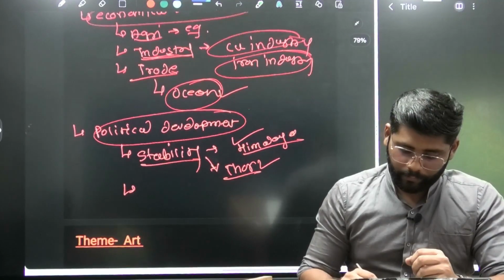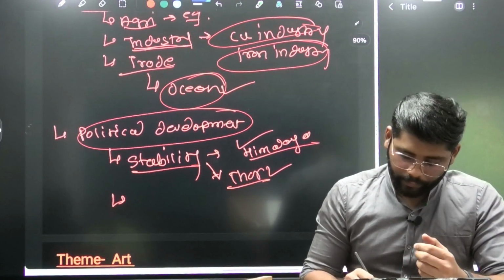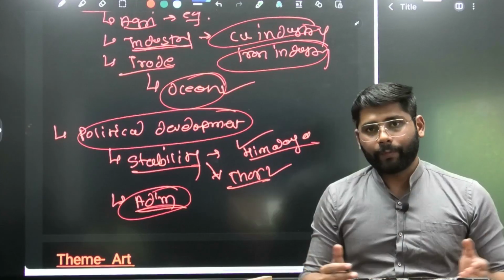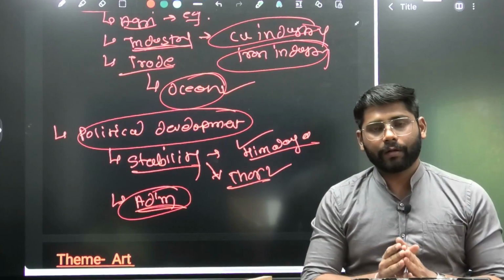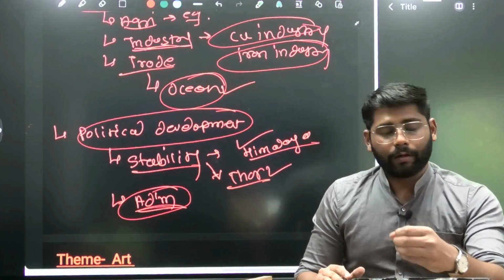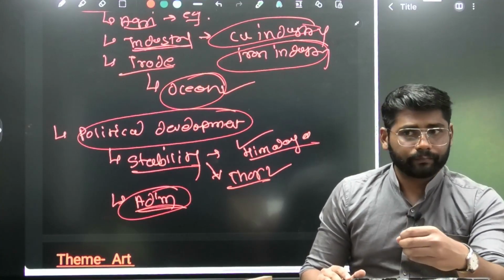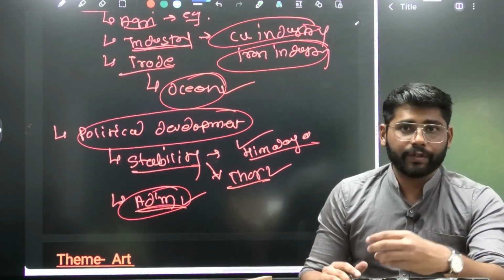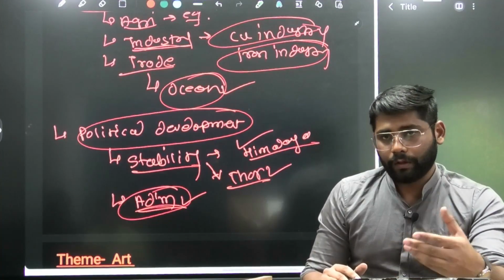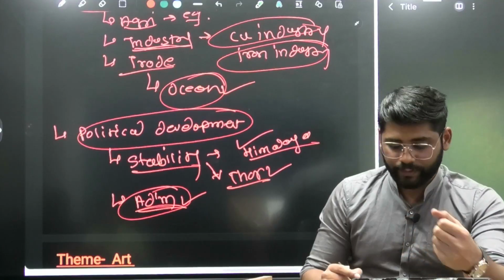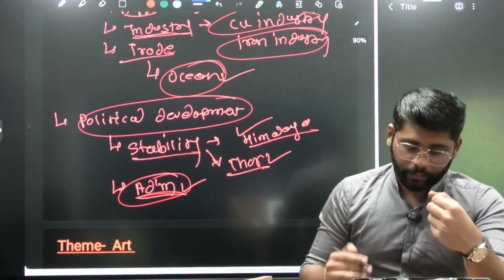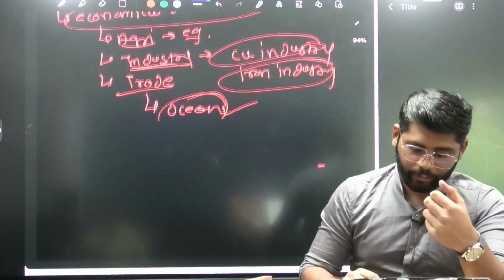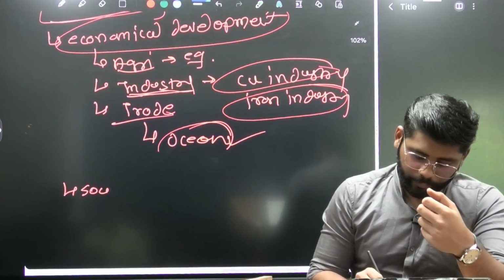Then in political development, again we can write the administration part. If you consider North India, then North India was the plain region. So in the plains there was development of roads and connectivity infrastructure. So administration was very crucially developed at that time. So this aspect we can mention here. Then after the political development, we can mention the social development. The last part would be social development.